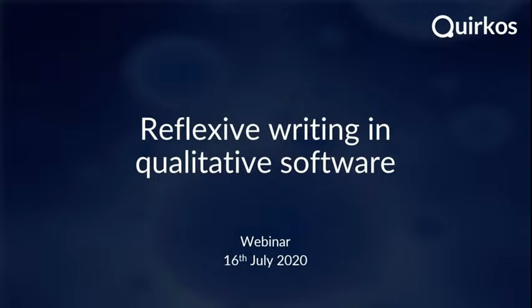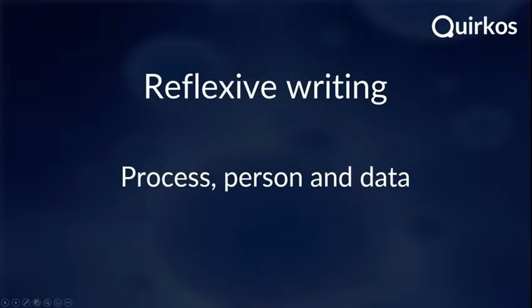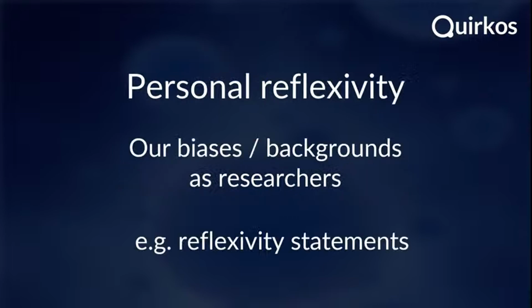So I'm going to go through very briefly, to start, some of the different types of reflexive writing that I see. The first of these is process, where you talk about the process of what you're doing. The other one is person. So that's reflexivity about who you are, your biases, your background. And the last one is the data itself. So when you're going through the analysis process, using reflexive writing as a way to understand the data.